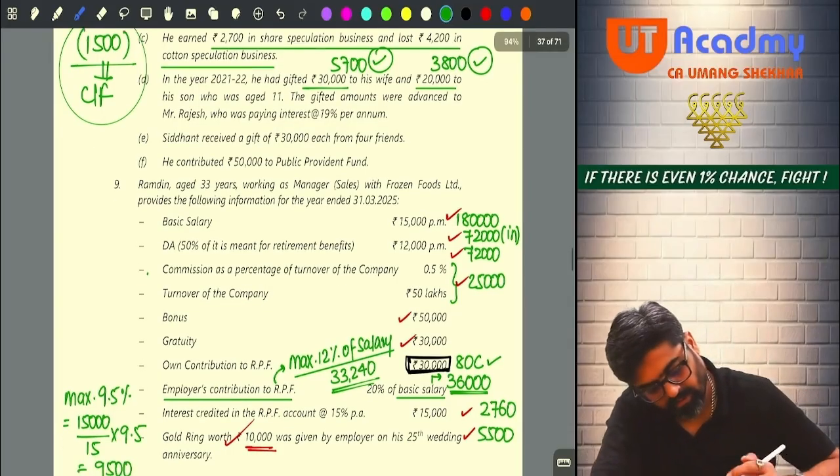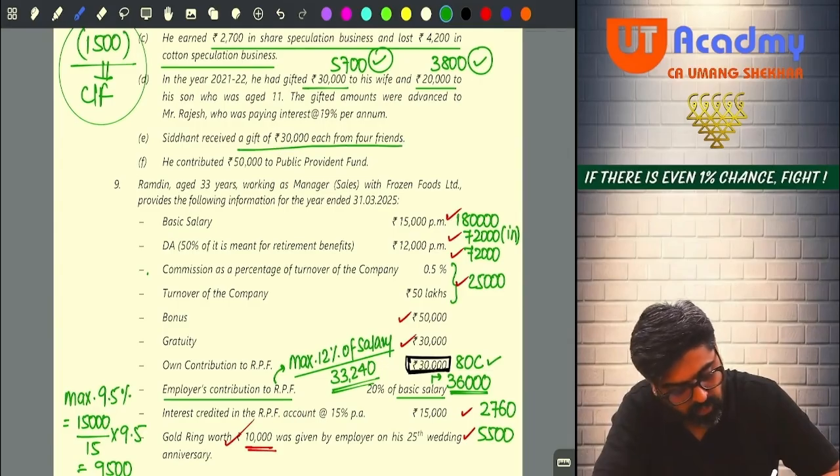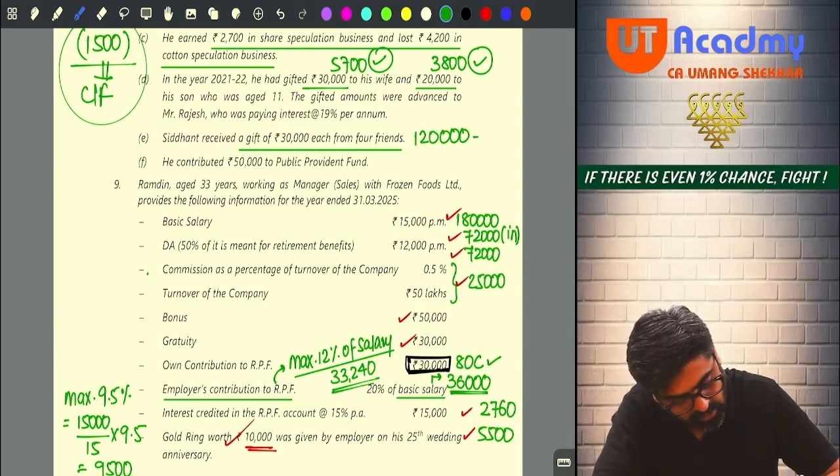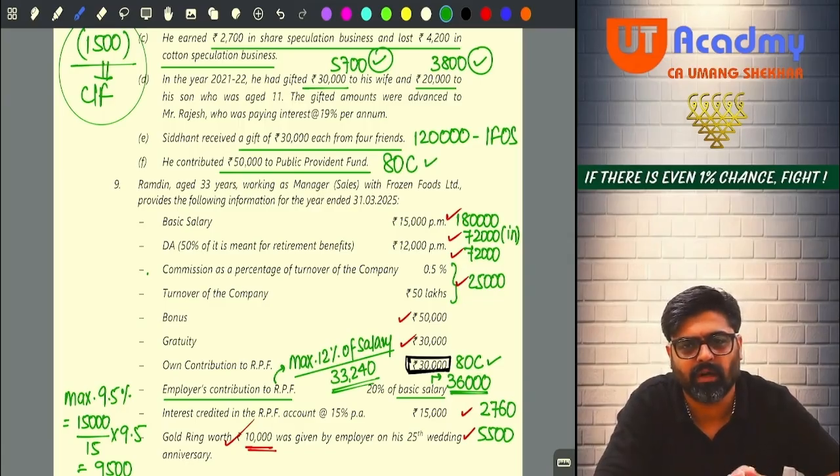Okay, wait. Siddhant received a gift of 30,000 each from 4 friends. 1,20,000 will be taxable as your IFOS. Okay, he contributed 50,000 to PPF. For that he is going to get 80C deduction. Now let us first calculate his income, assuming that he is not following 115BAC.